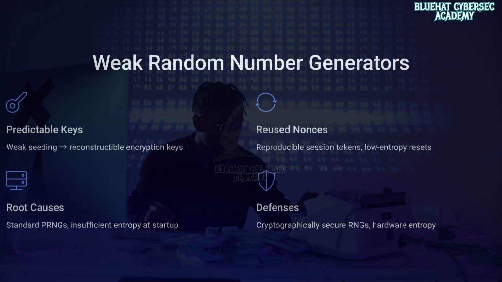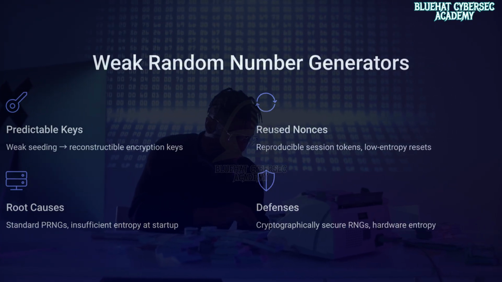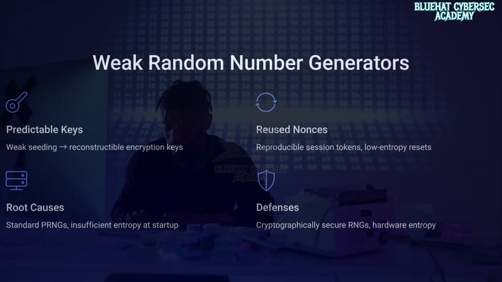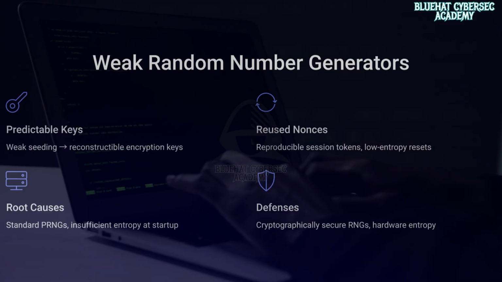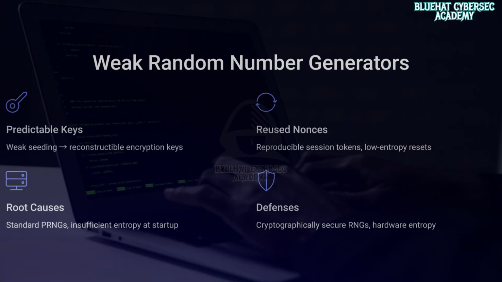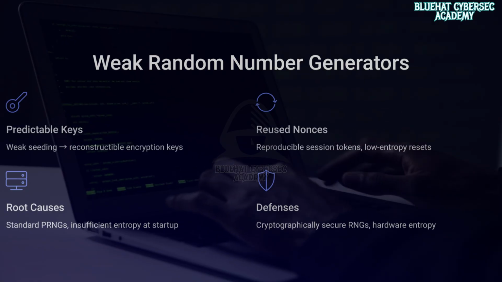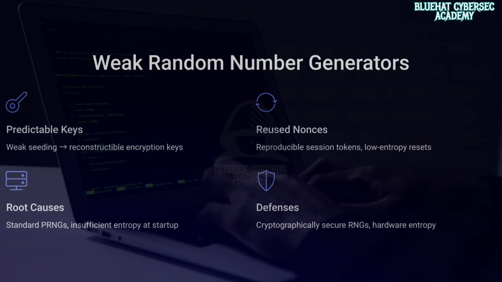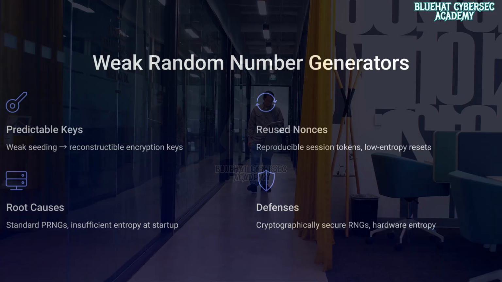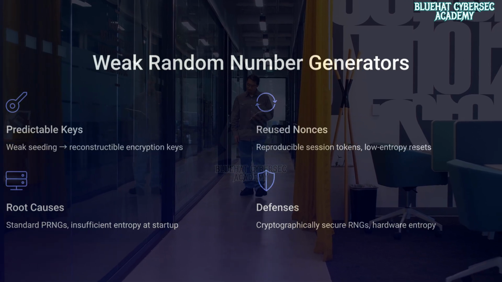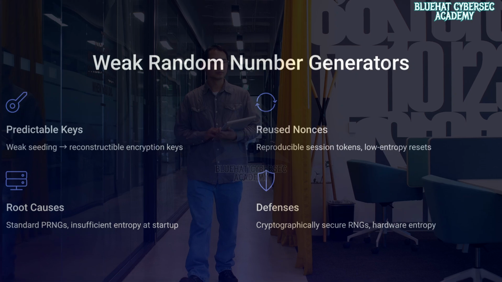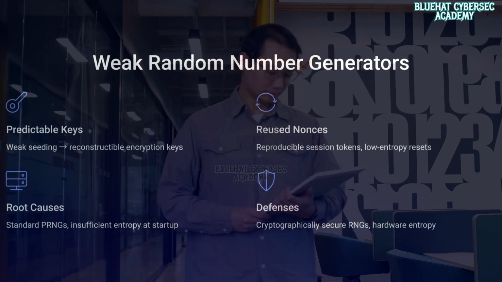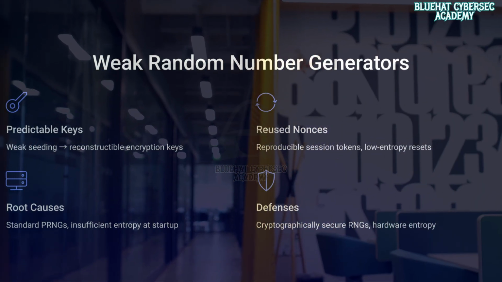Finally, let's talk about something that underpins almost all cryptography: weak random number generators, or predictable randomness. Cryptographic systems depend heavily on randomness. If randomness is predictable, security collapses. So what goes wrong? Weak or improperly seeded random number generators can produce predictable encryption keys, reused nonces in cryptographic protocols, reproducible session tokens, and even low-entropy password reset tokens.